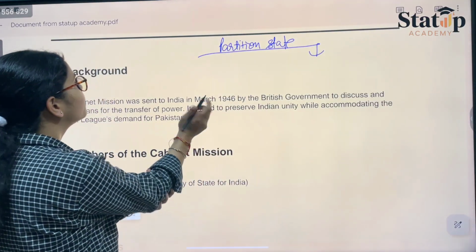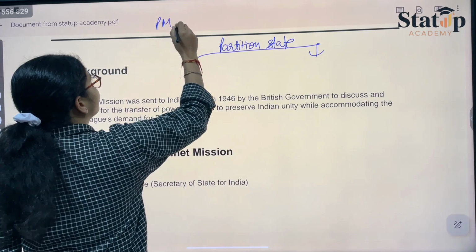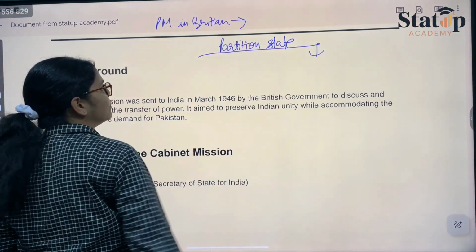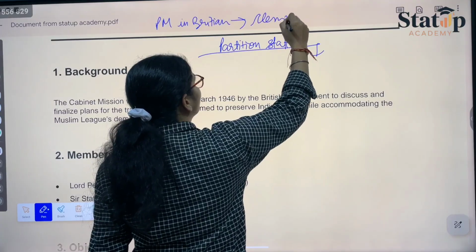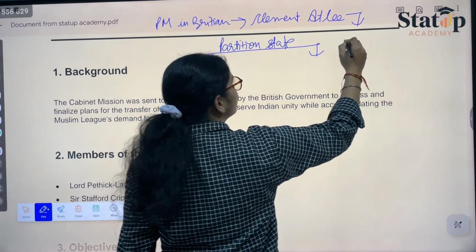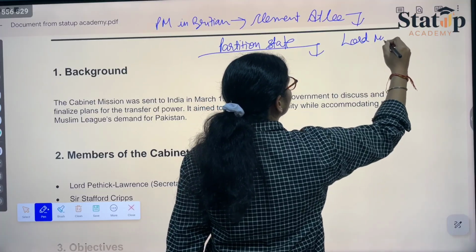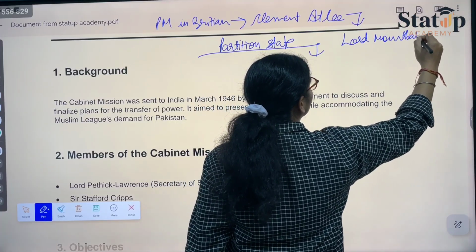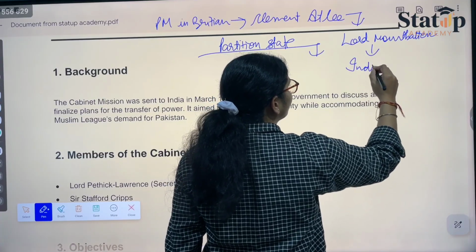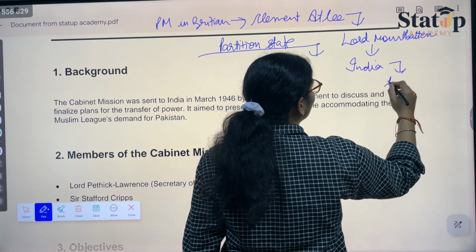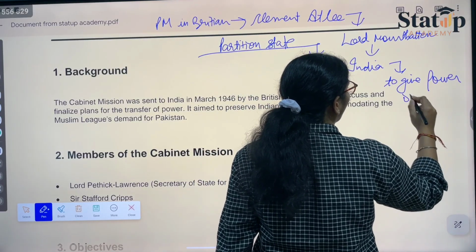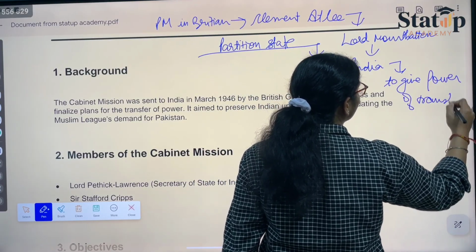Therefore, there was a prime minister, PM, in Britain, namely Clement Attlee. He sent Lord Mountbatten to India to give power of transfer.